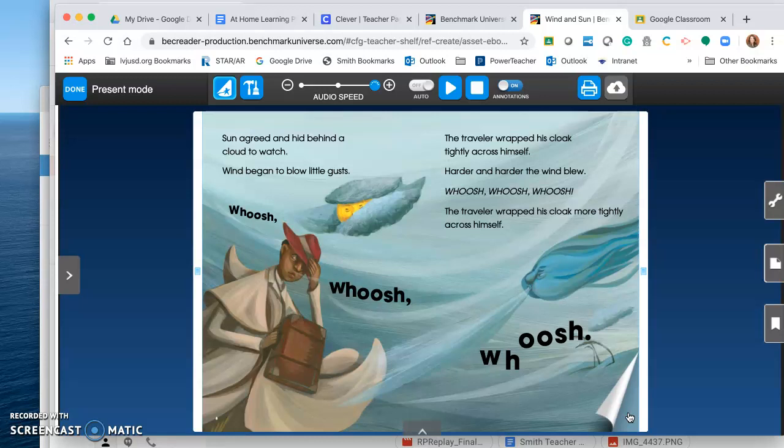Sun agreed and hid behind a cloud to watch. Wind began to blow little gusts. Whoosh, whoosh, whoosh. The traveler wrapped his cloak tightly across himself. Harder and harder the wind blew. Whoosh, whoosh, whoosh. The traveler wrapped his cloak more tightly across himself.